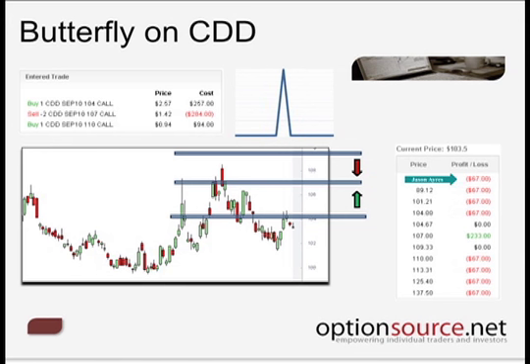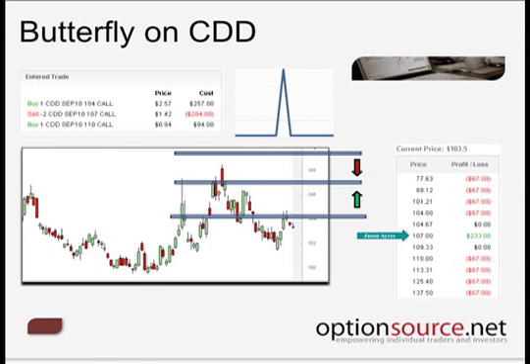So you can see that in this case we're putting up $67 per contract or per spread, but we are looking at a maximum profit potential on this strategy of $233 with the underlying security trading exactly at 107. So I included what we refer to as a risk graph on this particular chart just to illustrate what happens.